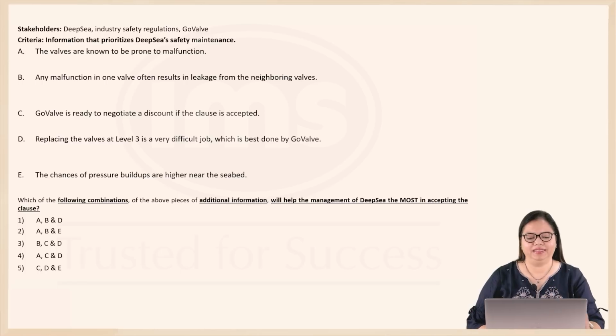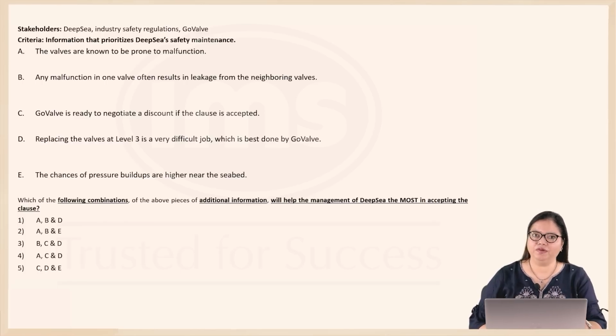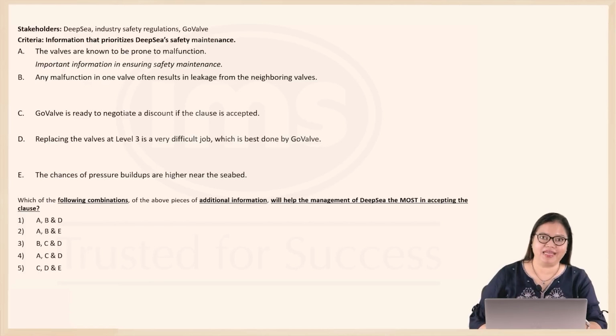Now, what is the criteria important here for deep sea in accepting this clause? Information that prioritizes deep sea safety maintenance. For deep sea, the safety of this entire project in this line of work is most important. Now, what can we consider? Look at A. The valves are known to be prone to malfunction. Now, this becomes very important information because if the valves are known to malfunction, then they must accept a clause like this so that the safety can be maintained and ensured.